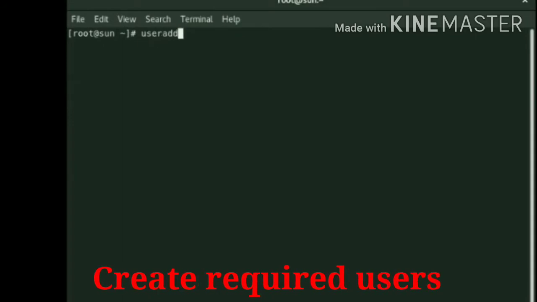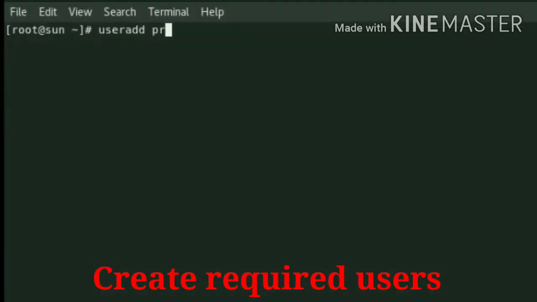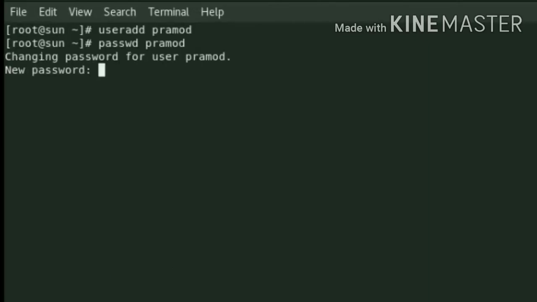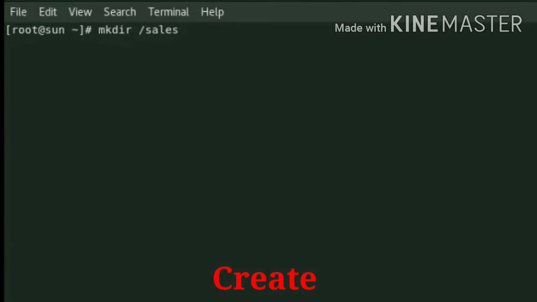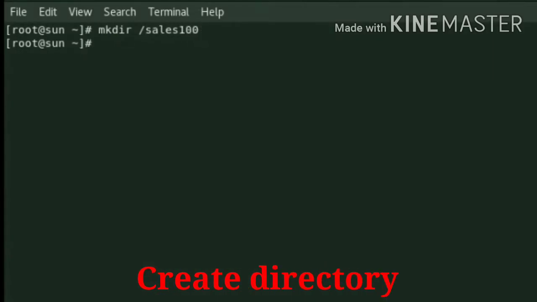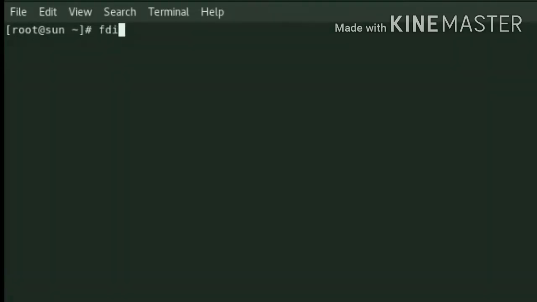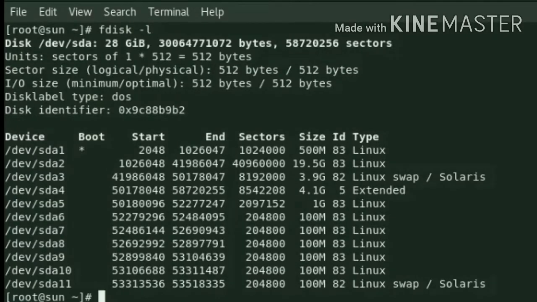Create the required users with the command useradd and the username Pramod. Enter. Here we will set the password for the user Pramod. Password should be unique. New password, and retype to confirm the password. Create a directory here. Check the partition list with the command fdisk -l.